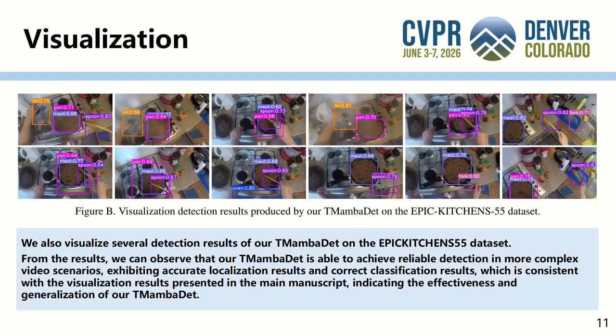This slide shows visualization results on EPIC-KITCHENS 55. Although this dataset contains complex egocentric scenes and diverse objects, T-Mamba DET still achieves reliable localization and correct classification. This further demonstrates the generalization ability of our method.